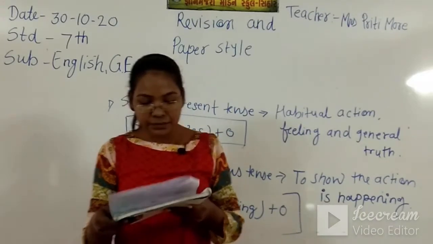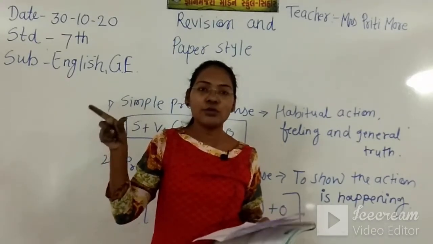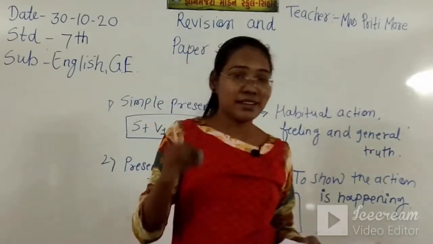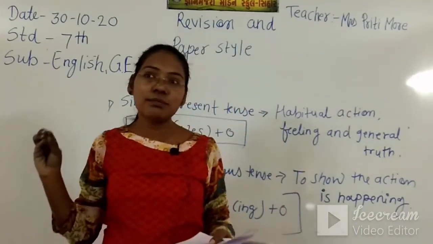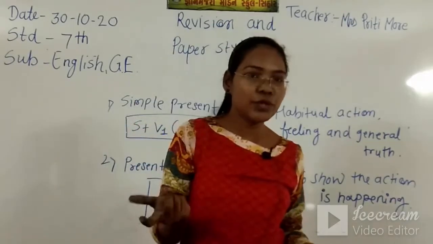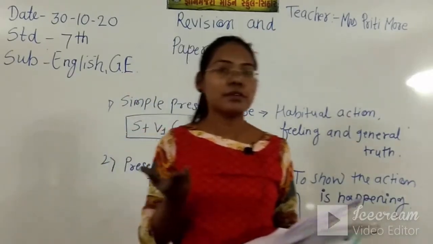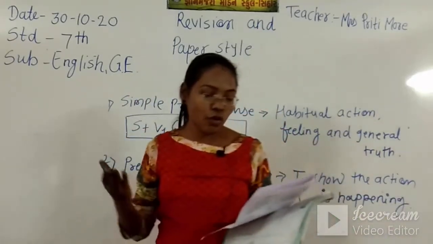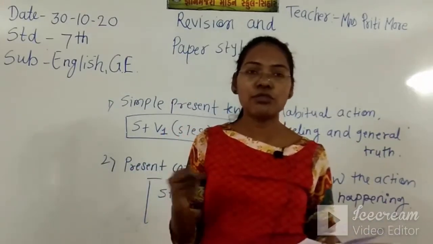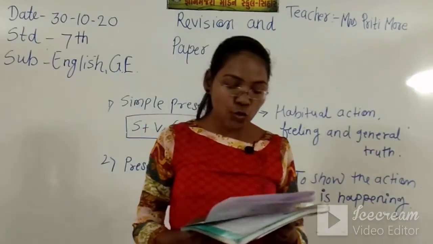That means a noun will be there in the bracket and you have to form that noun into the abstract noun. If beautiful is there, the abstract noun of beautiful is beauty, right? Honest is there, so honesty. Like these words will be there and you have to form the abstract noun and fill in the blanks.